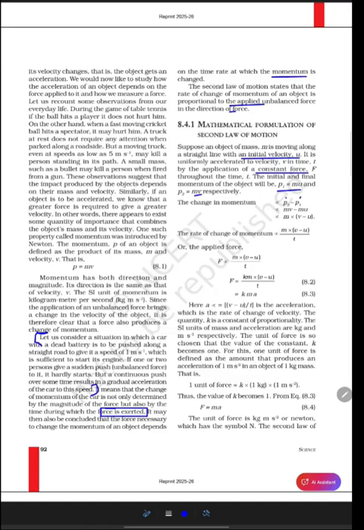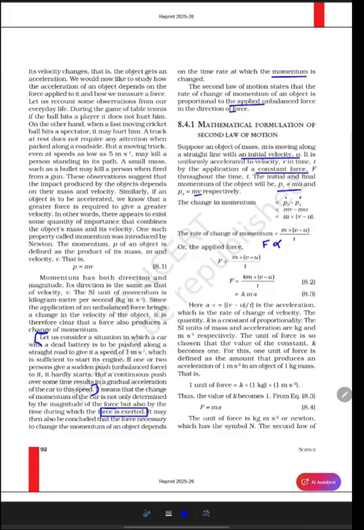Since we know that it also depends on the rate of change of momentum, the rate of change of momentum is directly proportional to m into v minus u by t. So from Newton's second law of motion, the force applied is directly proportional to the rate at which the momentum is changed. So we can write this expression as F is directly proportional to m into v minus u divided by t. So F is equal to k m into v minus u by t. What is k here? k is the constant of proportionality.